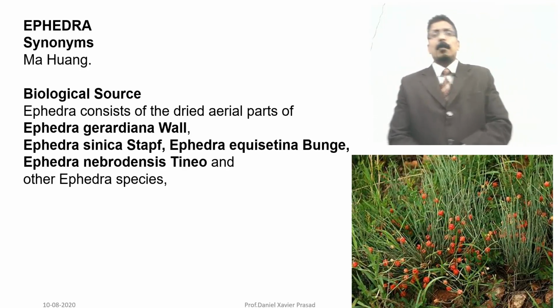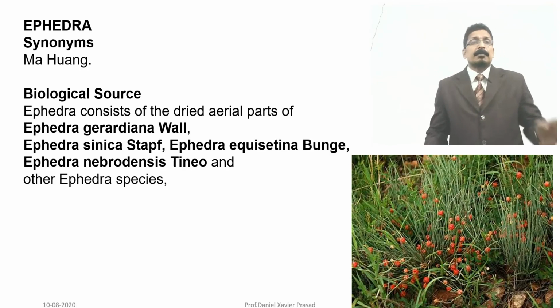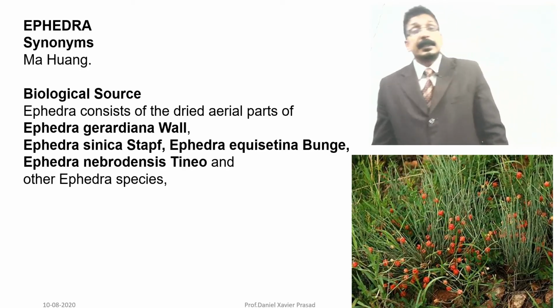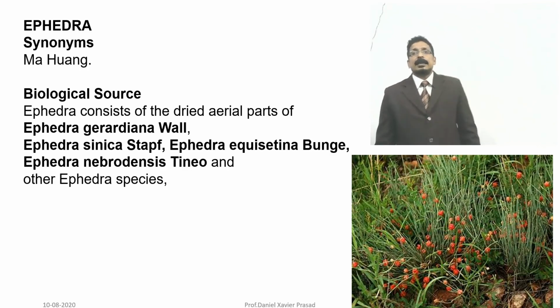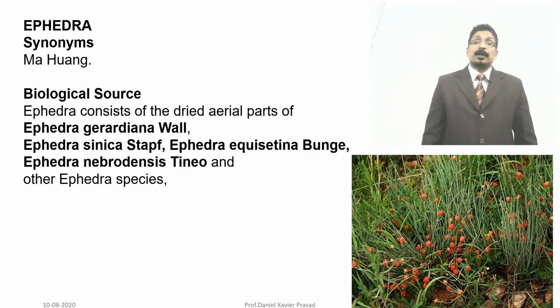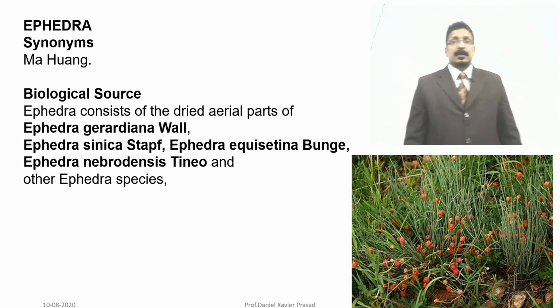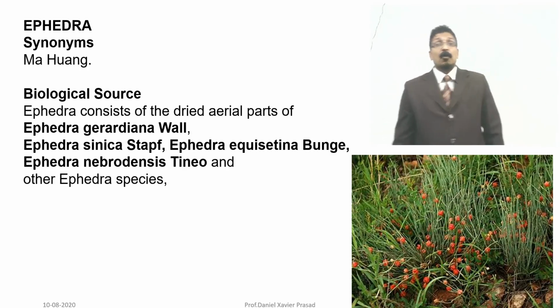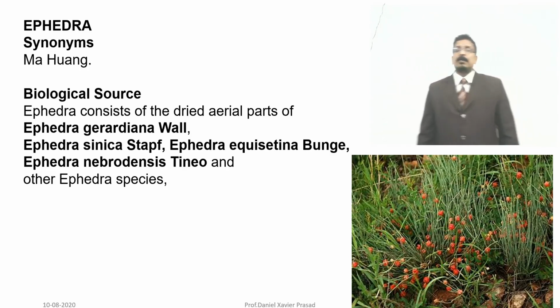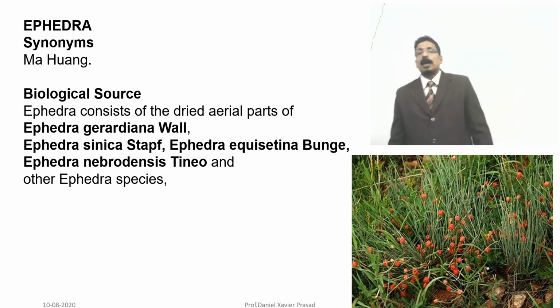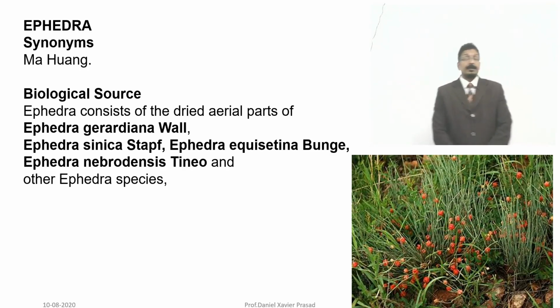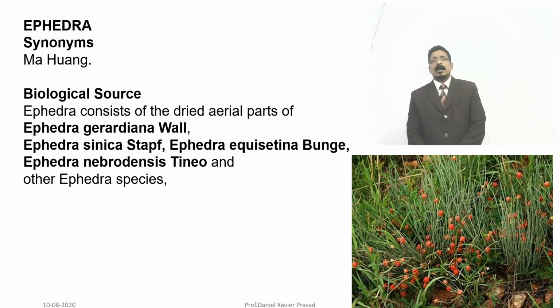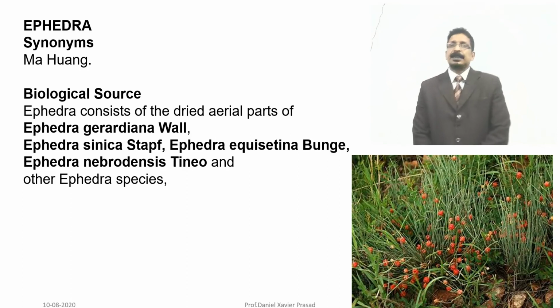But we have in our lab Ephedra gerardiana. Wall is the scientist who identified it, so we remember Wall after the species. The other species are also available, and they also have the active principles ephedrine and norephedrine. Pseudoephedrine is also present in most of the species of Ephedra.